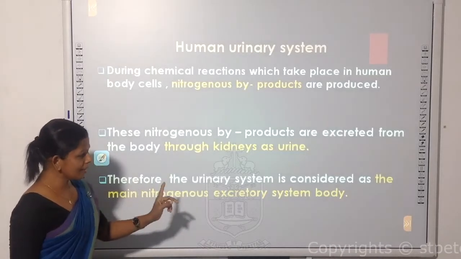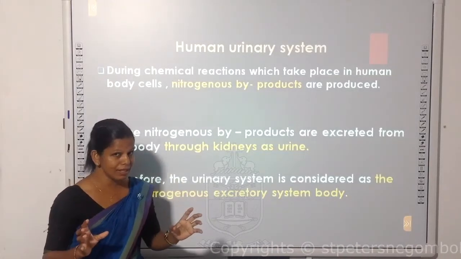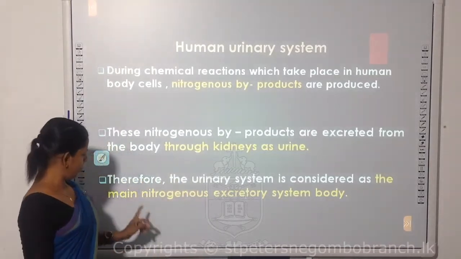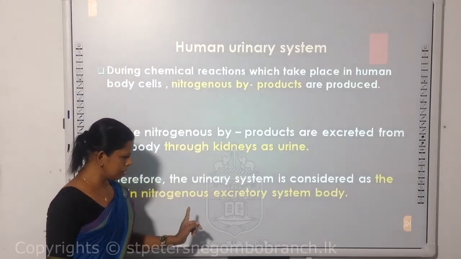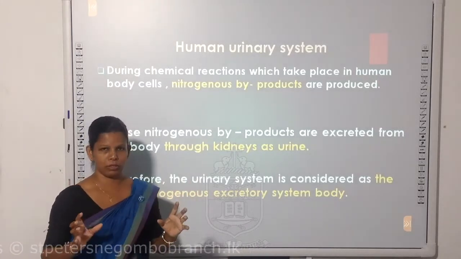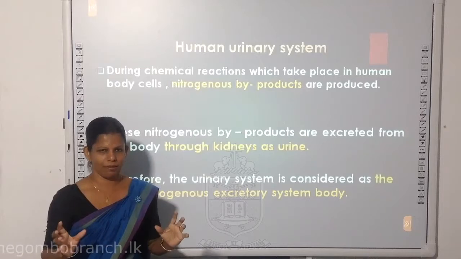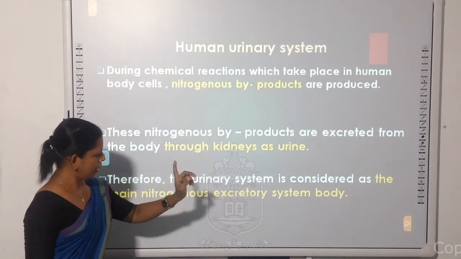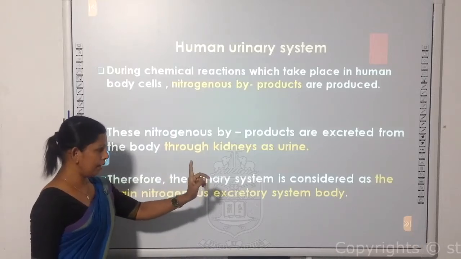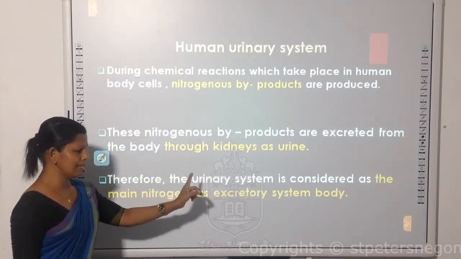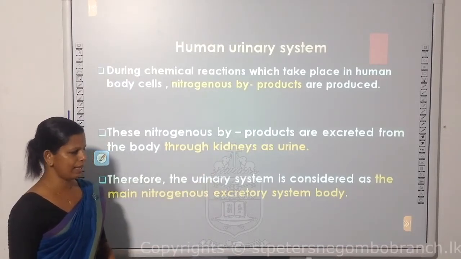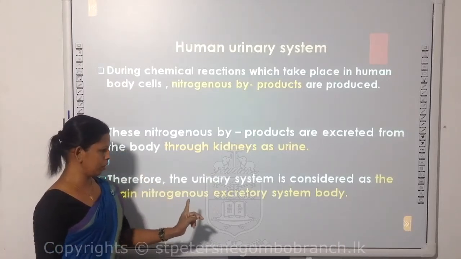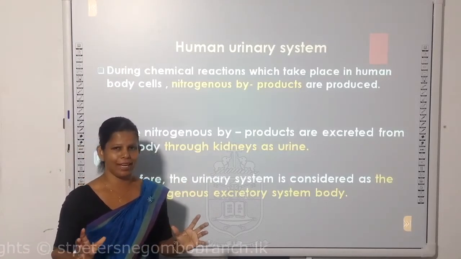Therefore, the urinary system is considered the main nitrogenous excretory system in our body. What is our main excretory system? The urinary system, with the kidney, is the main nitrogenous excretory system in our body.